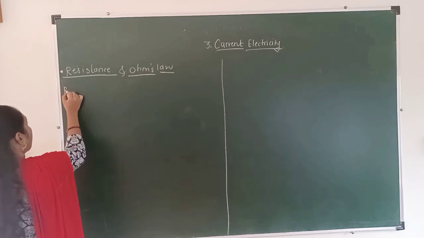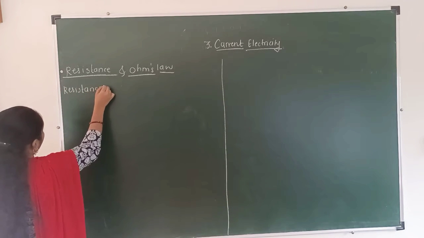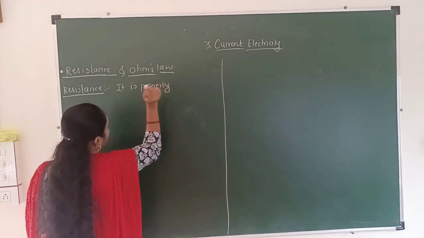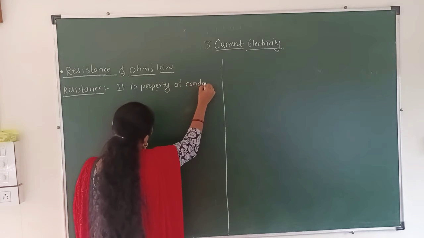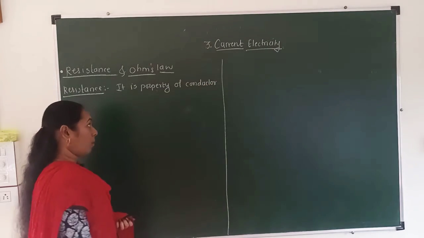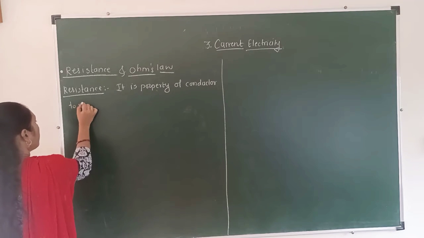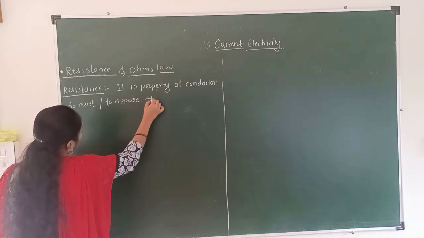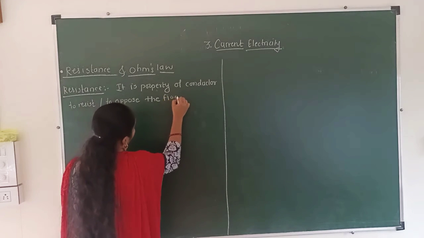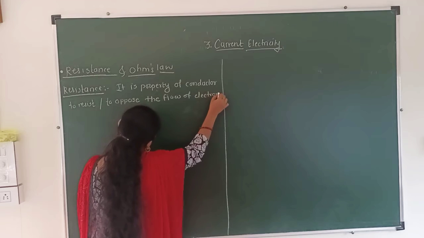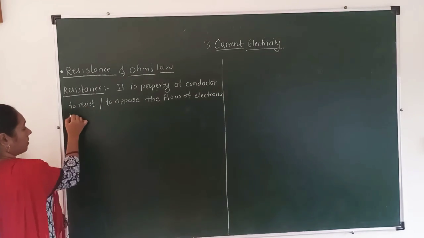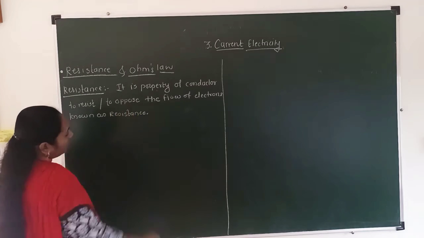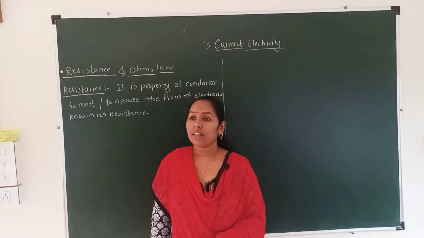Resistance is the property of a conductor to resist or oppose the flow of electrons, known as resistance.